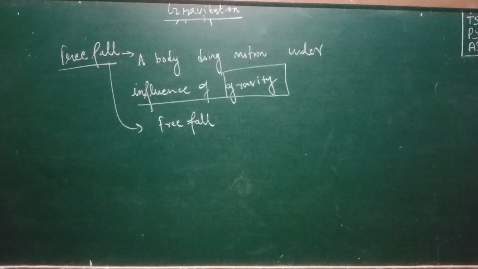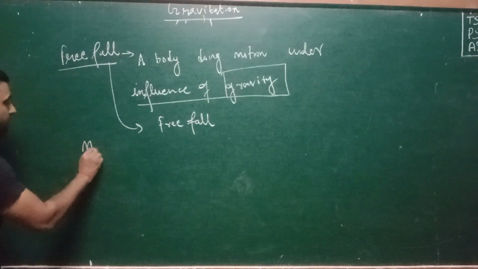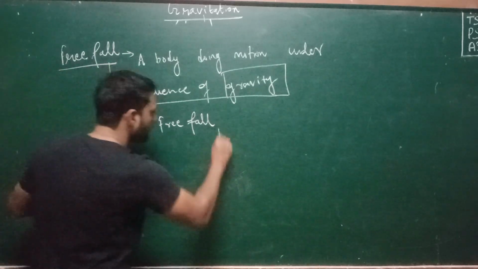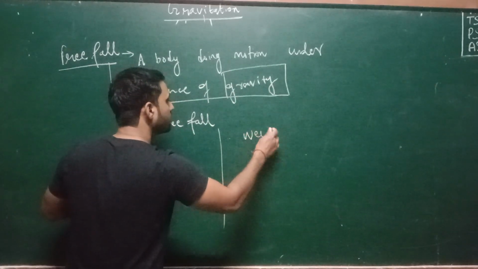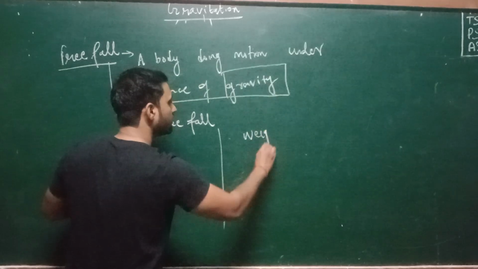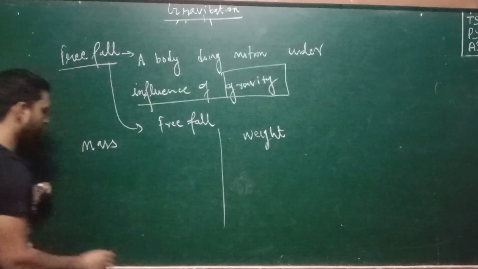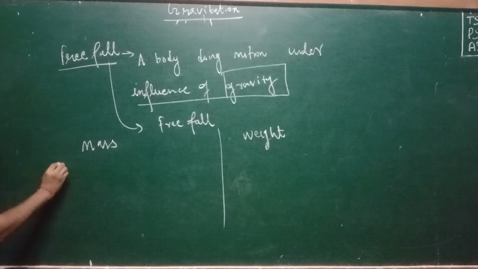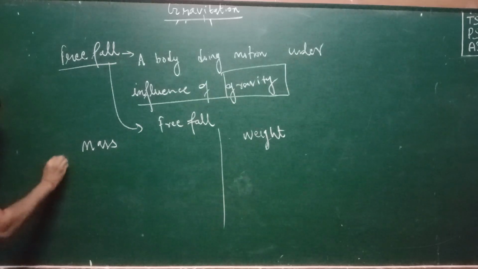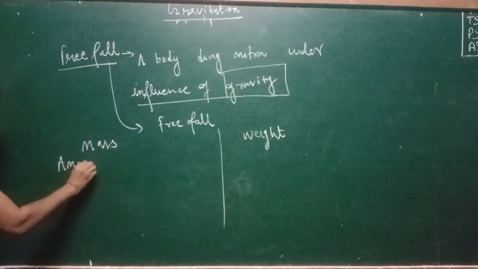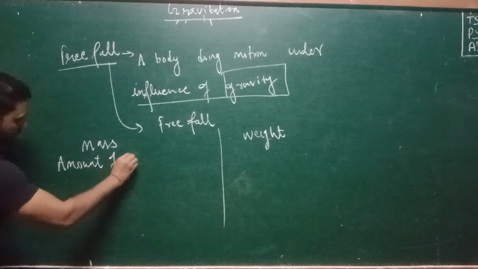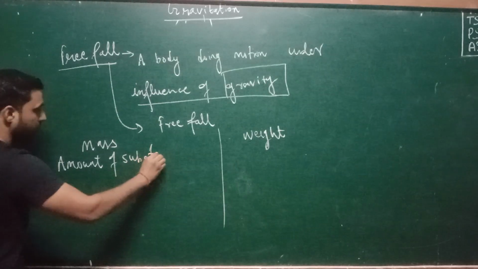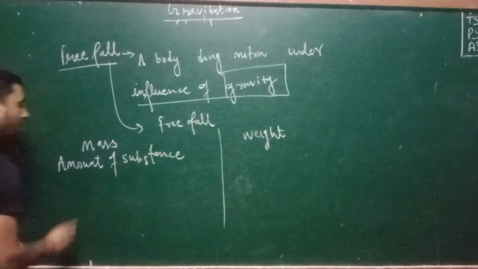Then after that, what is the basic difference between mass and weight? See, mass you can simply define as amount of substance.